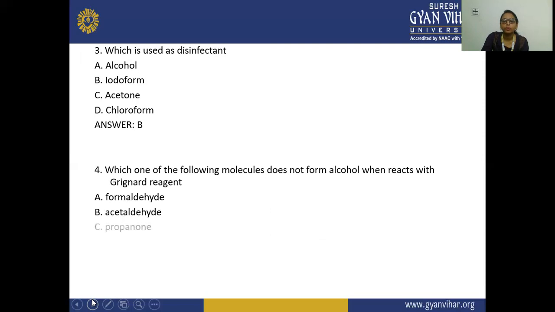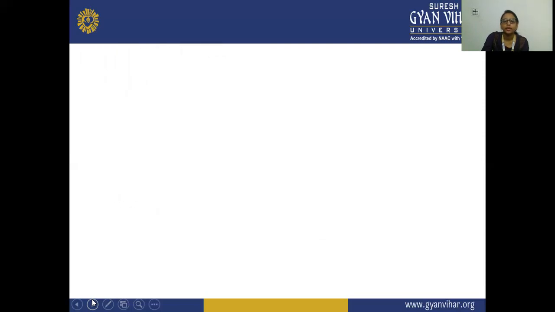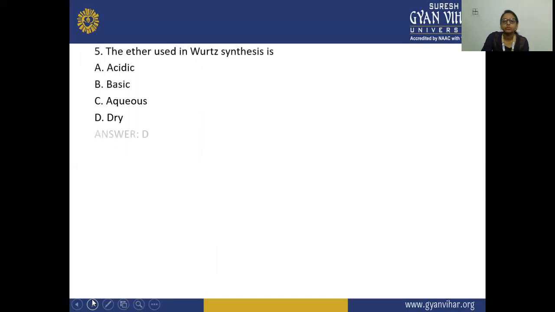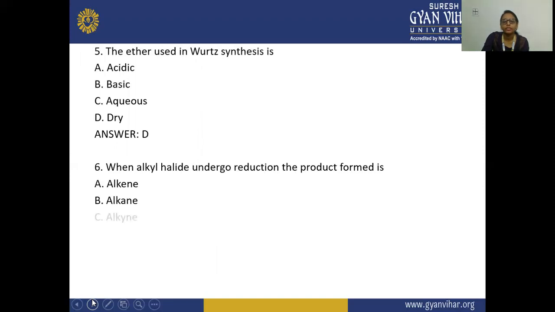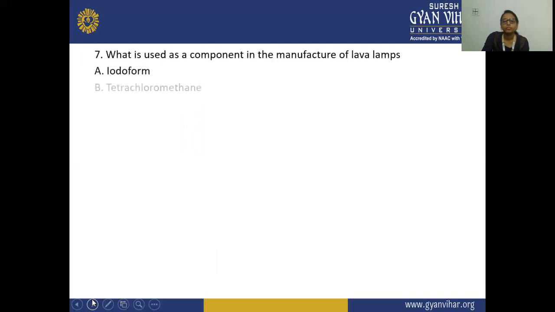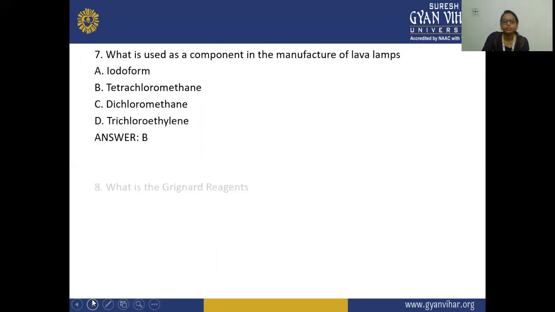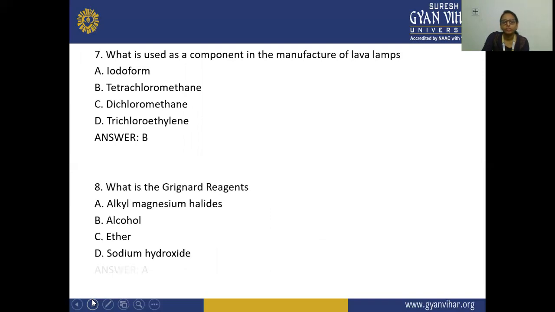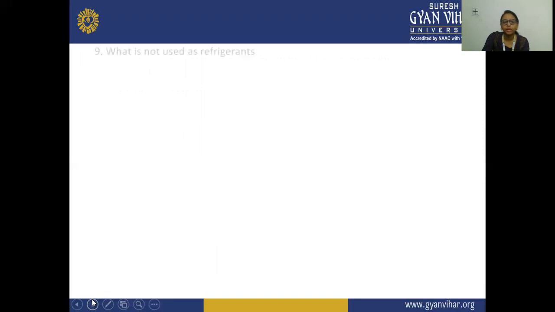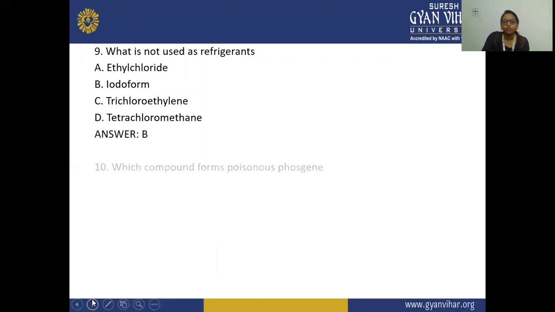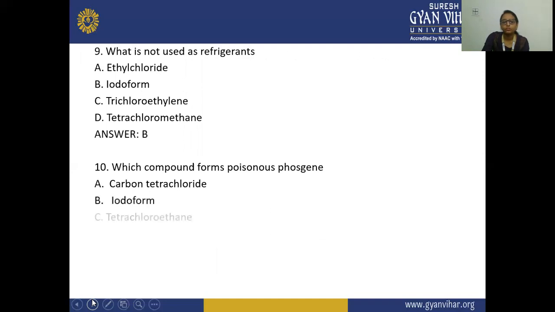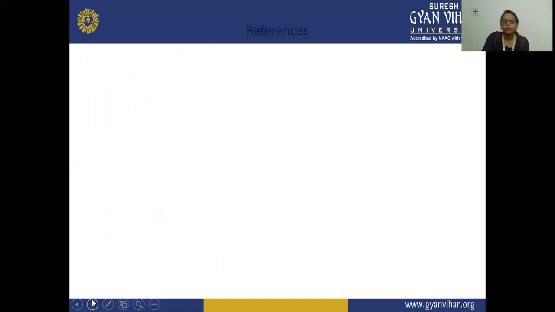iodoform. Which one of the following molecules does not form an alcohol when reacted with a Grignard reagent? That is carbon dioxide. The ether that is used in Wurtz synthesis is dry ether. When an alkyl halide undergoes reduction, there will be formation of an alkane. The component of the lava lamp is tetrachloromethane. The Grignard reagent is an alkyl magnesium halide. The compound not used as a refrigerant is iodoform, and the compound that forms poisonous phosgene is carbon tetrachloride.